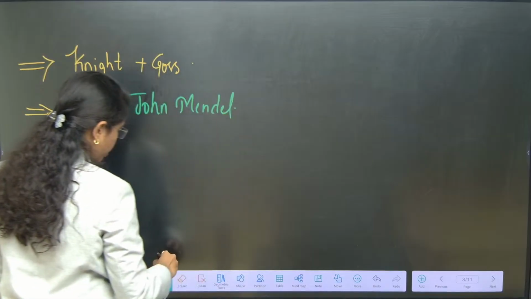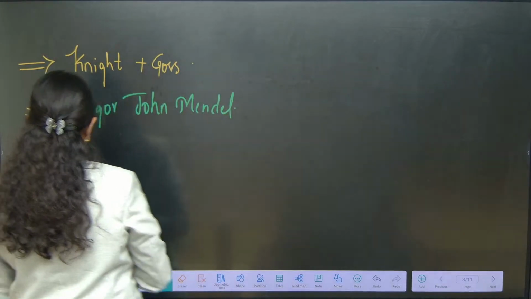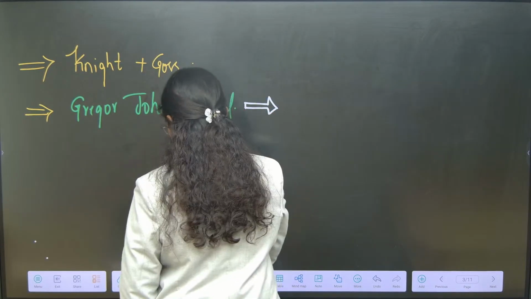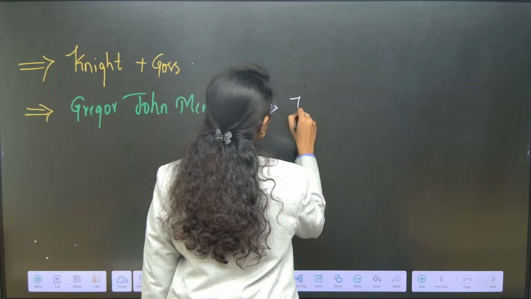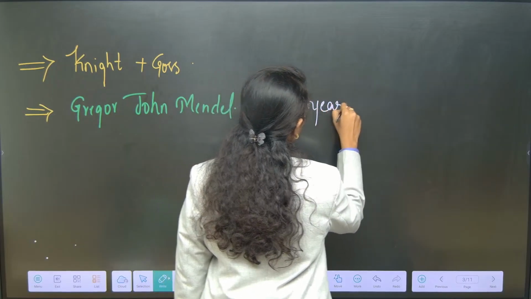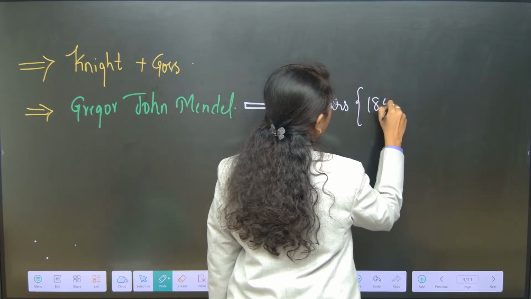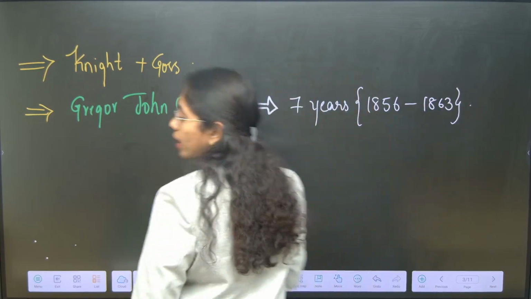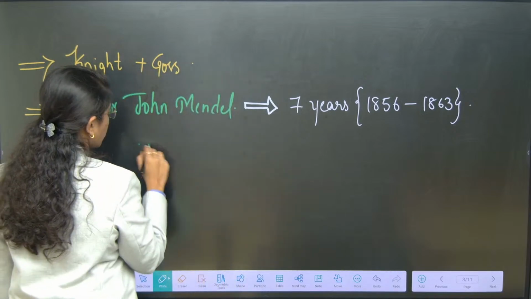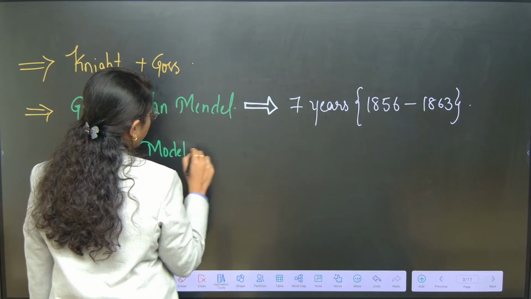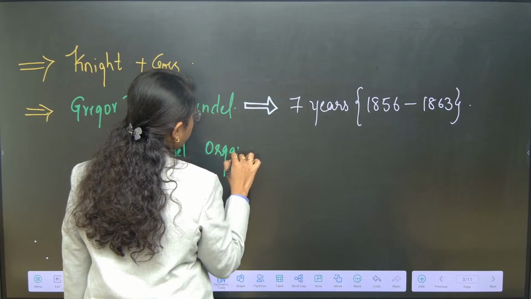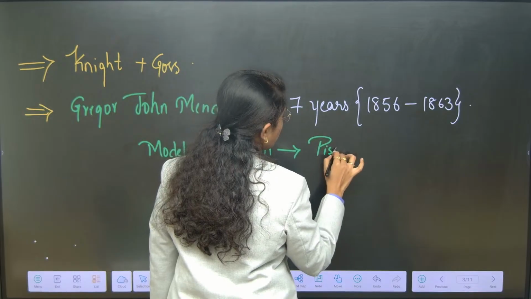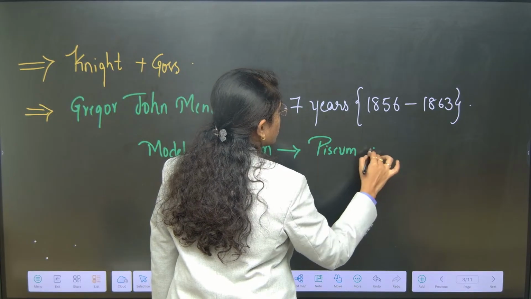He worked on the pea plant for 7 years, from 1856 to 1863, and the model organism he took is Pisum sativum.